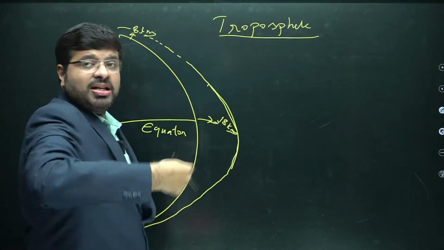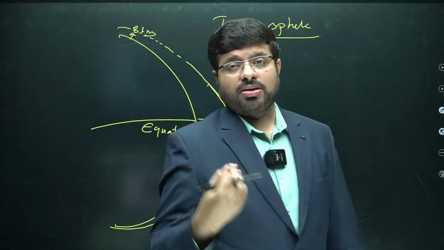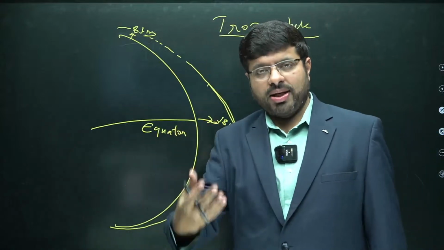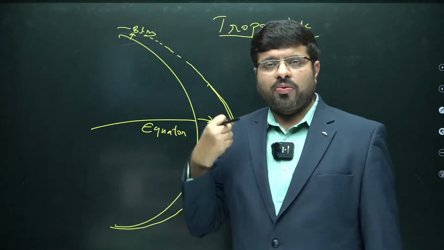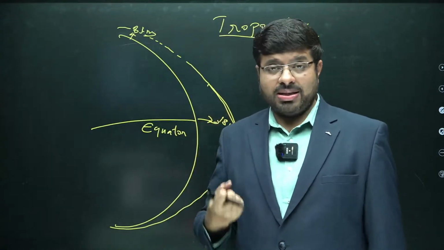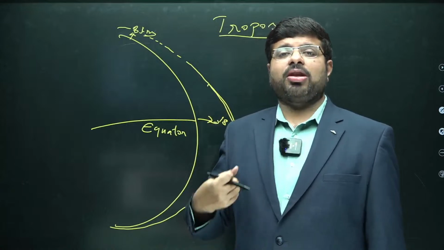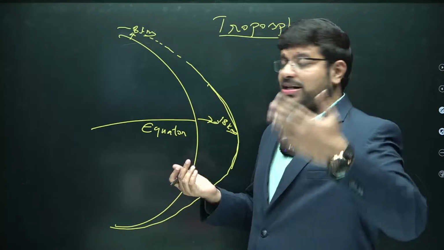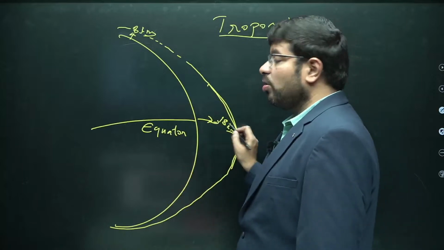So it bulges at the equator and is much less at the poles. The reason is very simple. At the equator you find more heat. Because of more heat, the air particles expand by heating. As air molecules expand, they rise and reach greater heights. That's why it reaches around 18 kilometers.